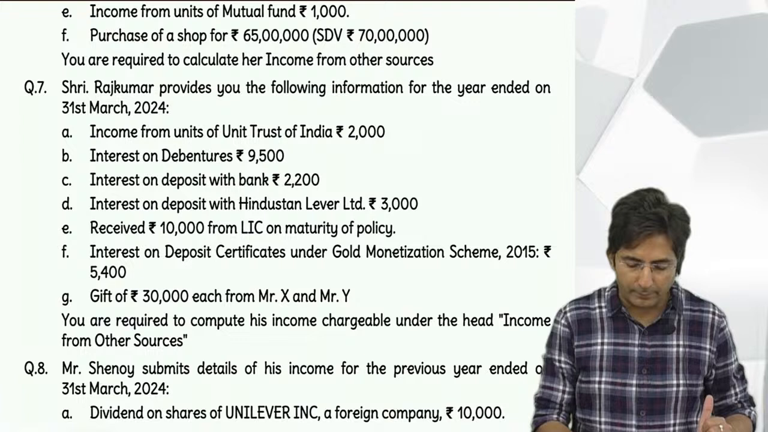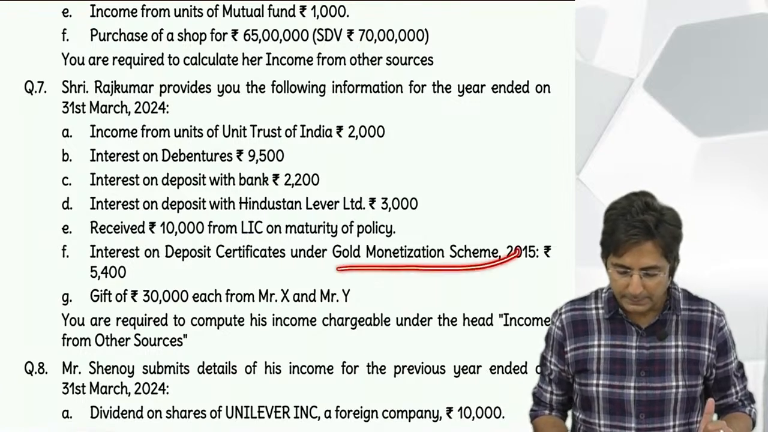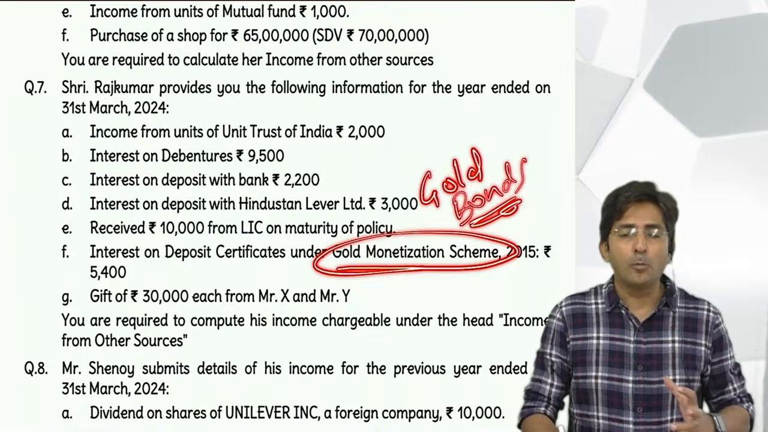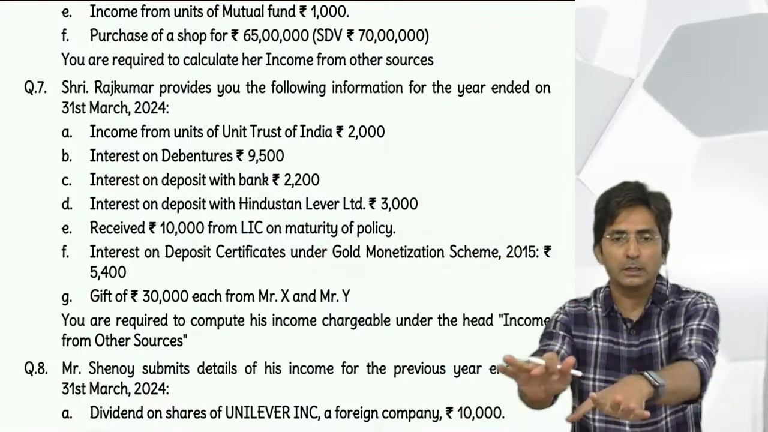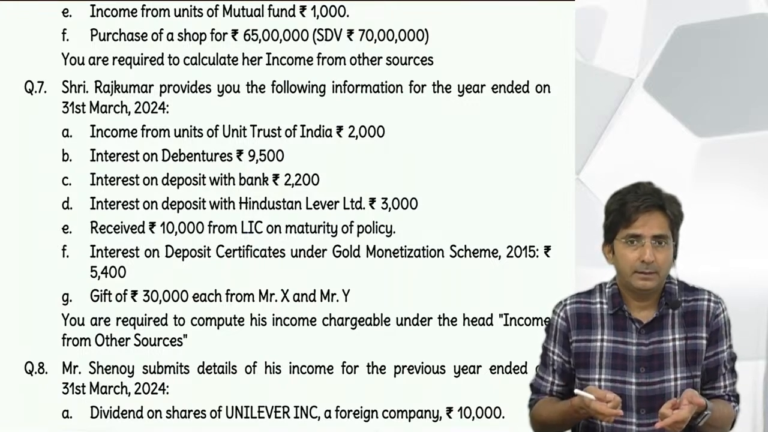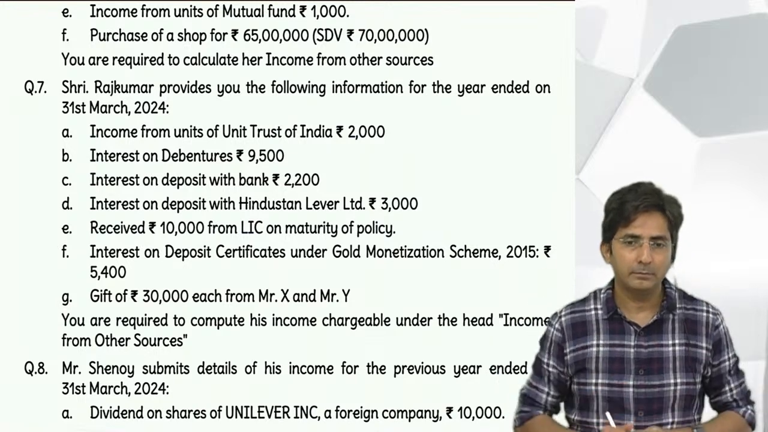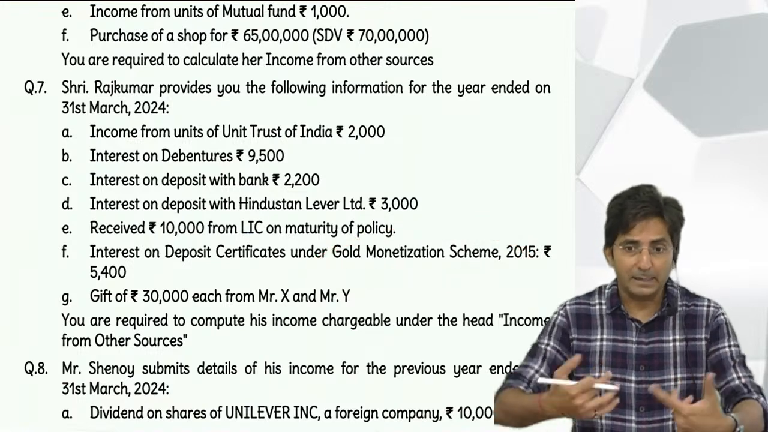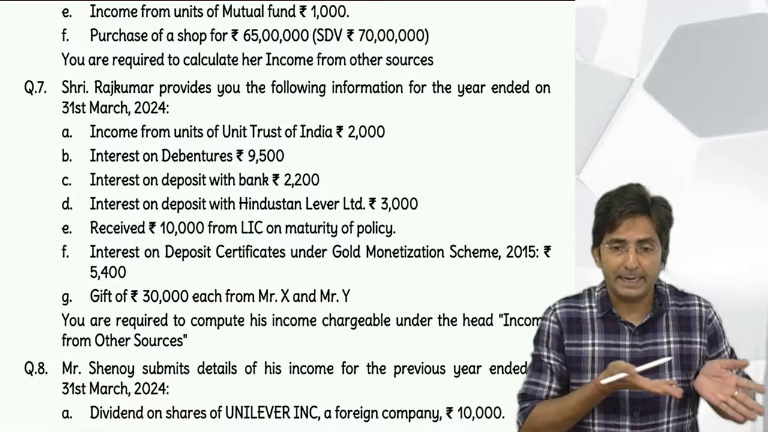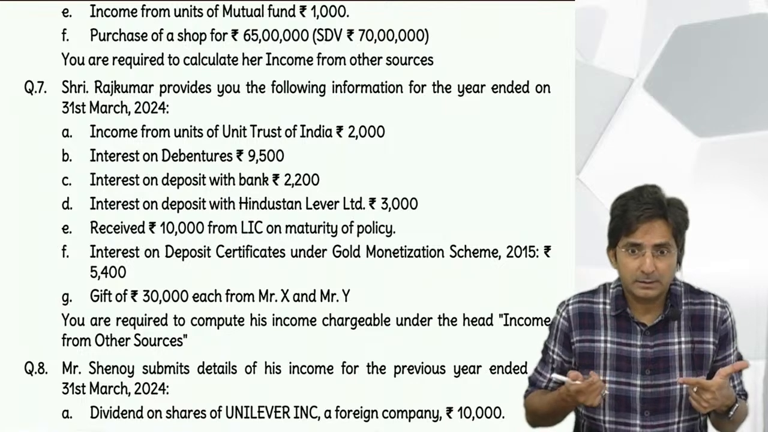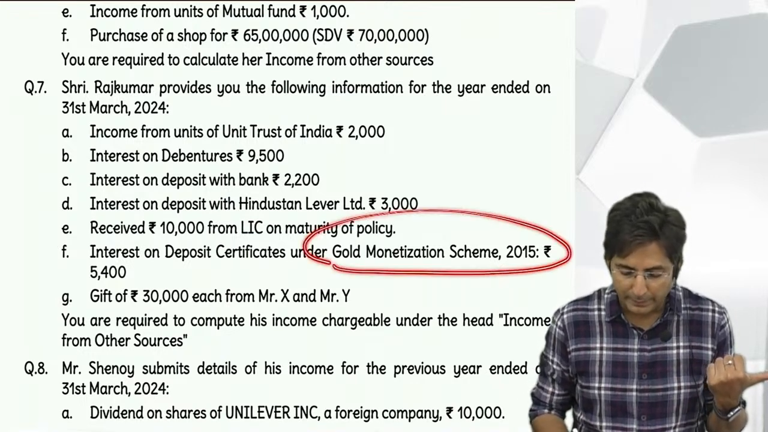But in question 7 you will have a doubt. This gold monetization scheme is for gold bonds. Last lecture I had explained there is something called gold bonds. In gold bond, what happens? You deposit your gold to the government and you get a certificate. On that, every year you get interest, and on redemption, you get your gold back. That is called gold monetization scheme. Means your gold is getting monetized. Otherwise, the gold sitting at your home is lying idle, but if you give it to the government, you can earn interest.